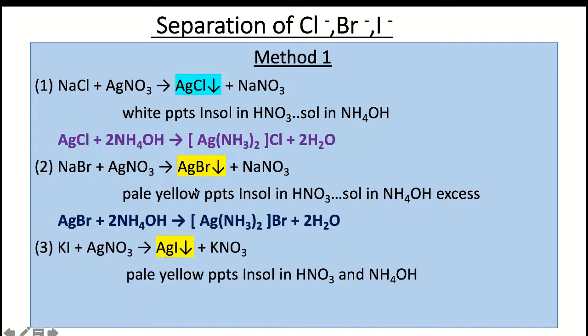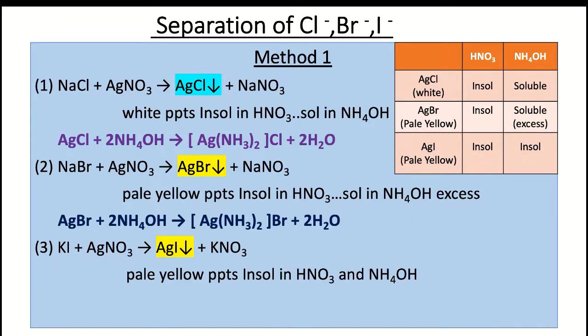See, again here we get bromide and iodide in the form of pale yellow precipitates both, but their solubility in HNO3 and NH4OH is found to be different. Silver iodide is found to be insoluble in both HNO3 as well as NH4OH. This we can remember in a table form like AgCl, AgBr and AgI. Chloride, bromide and iodide, all these are insoluble in HNO3, whereas if we see their solubility in ammonium hydroxide